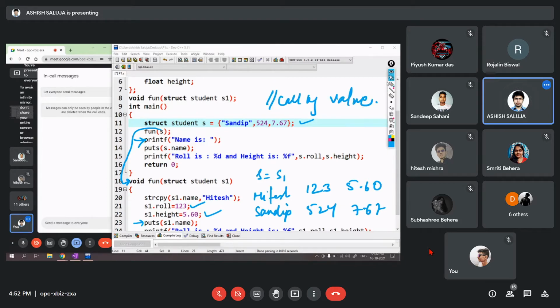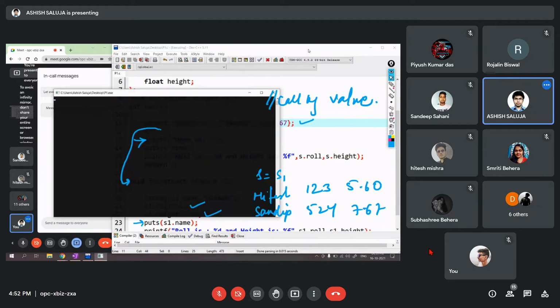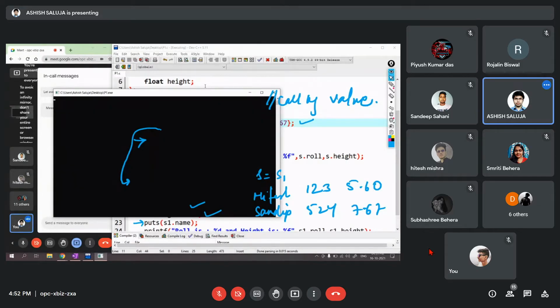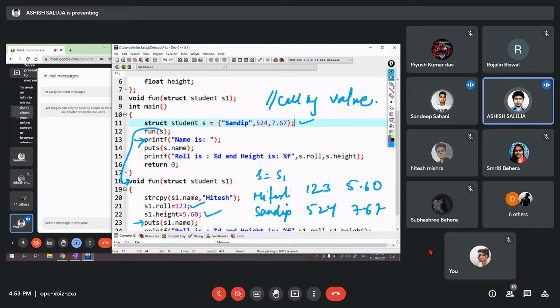Okay, let us just compile it and let us see as well. Yes, Hitesh, role is 123, height is 5.60. The name is Sandeep, role is 524, height is 767. Is it clear how the program is executing? Everyone? Yes, sir. Okay.